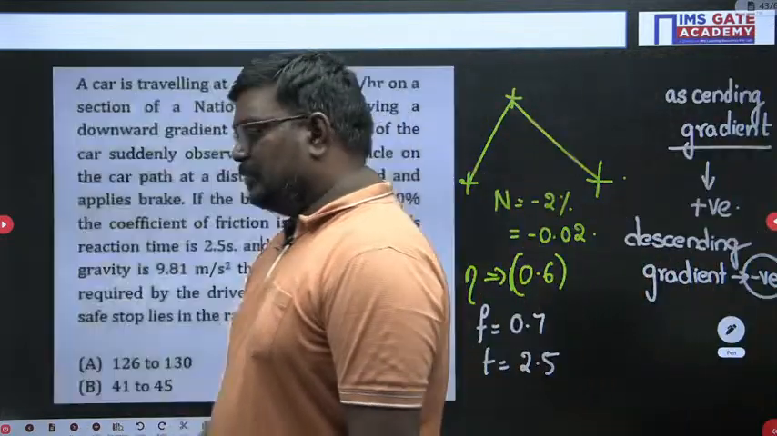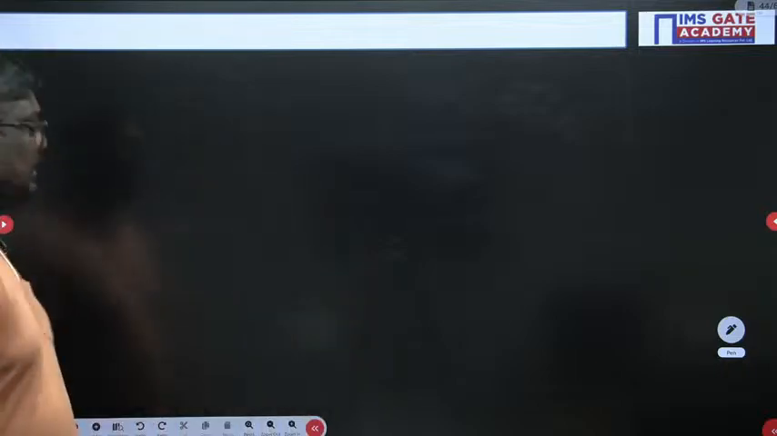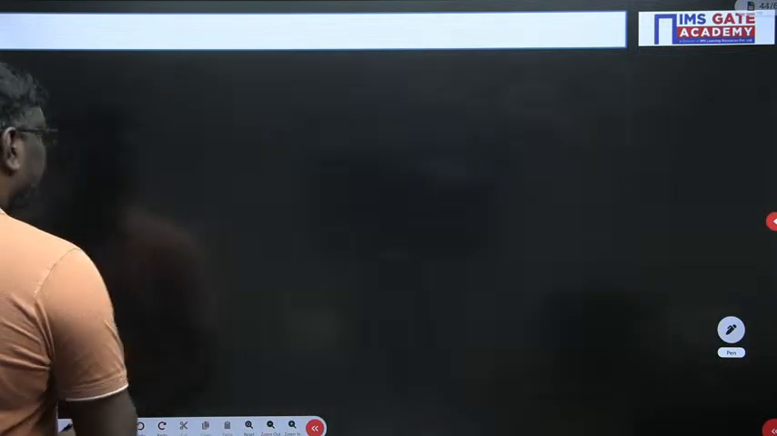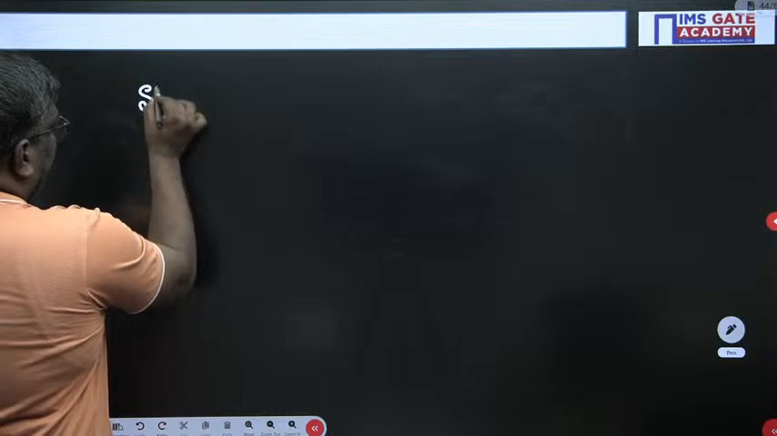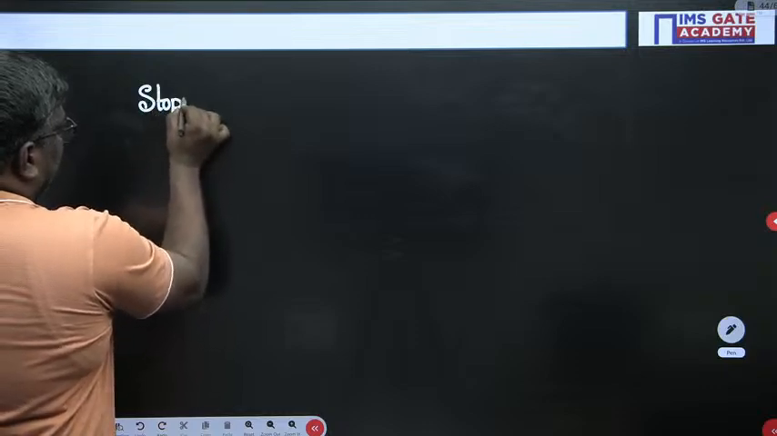The distance required to bring the car to a safe stop. Let me tell you here what he is asking: he is asking for the stopping sight distance.